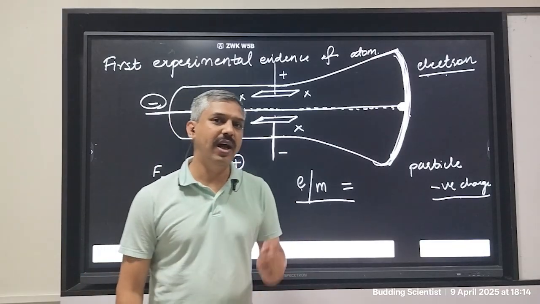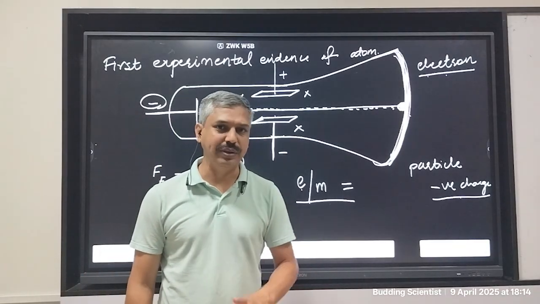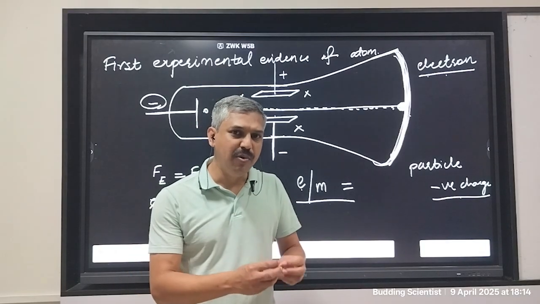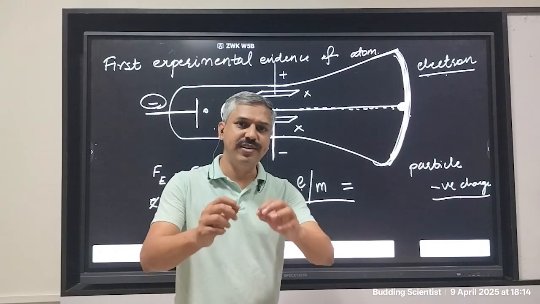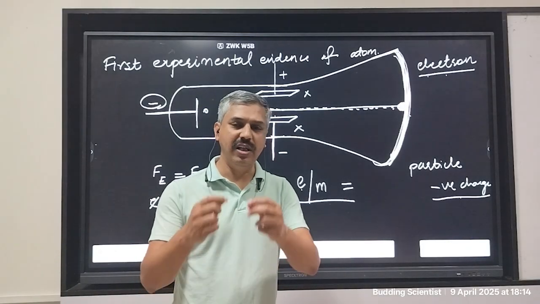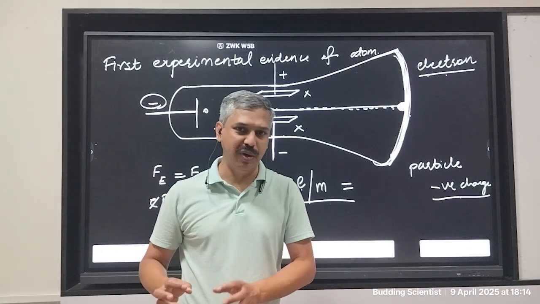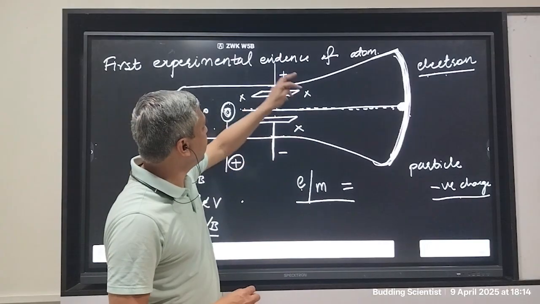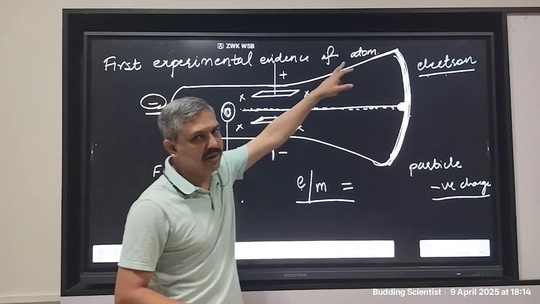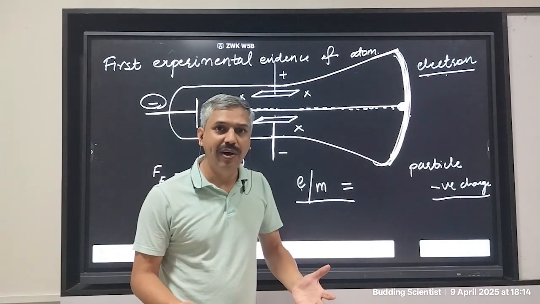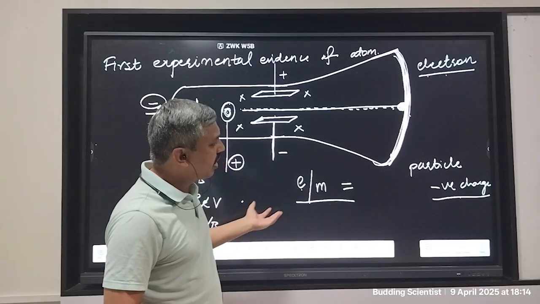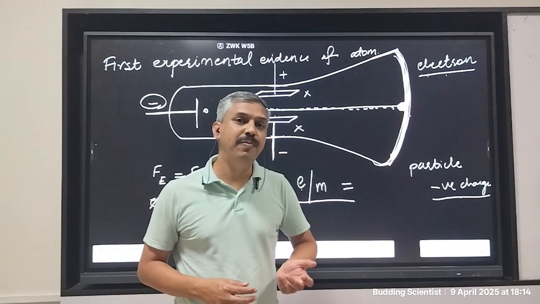This is where I start to ask a question. This is where the theme of question the answer begins. And the theme of question the answer goes with the following question. If this is the evidence of atom, how did this discovery of electron lead to the discovery of atom?